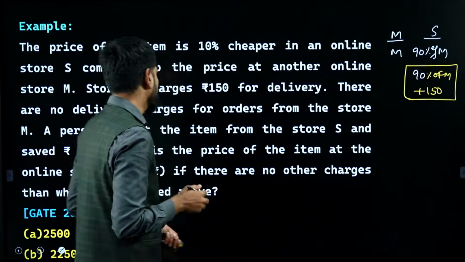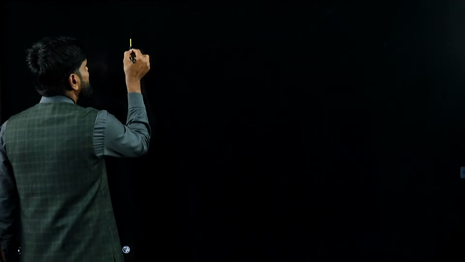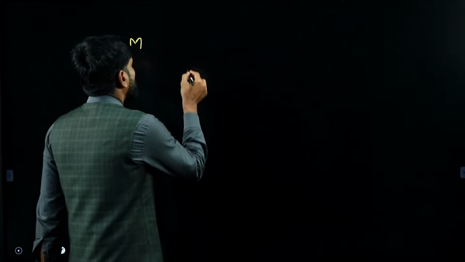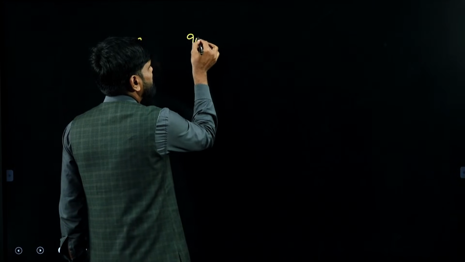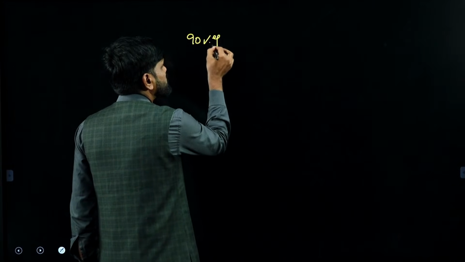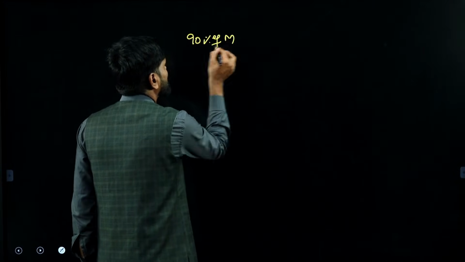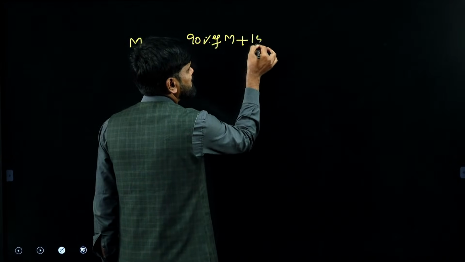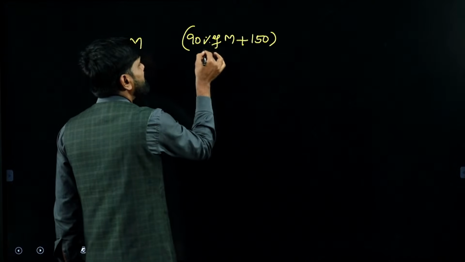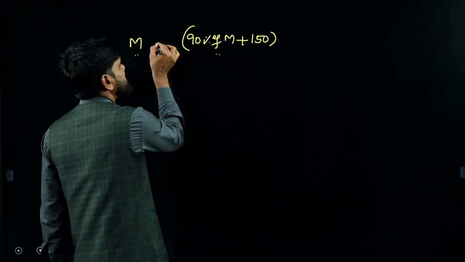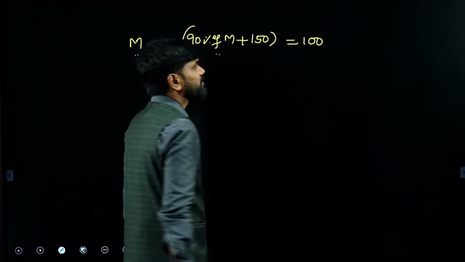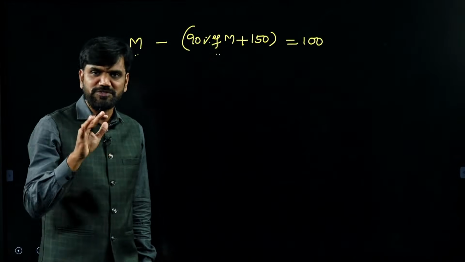Means I can say that the cost of the item he is purchasing from online store M would be M. The cost of the item he is purchasing from online store S will be 90% of the cost from store M, plus there is a charge of 150 for delivery. This is still 100 less than this. The difference is given as how much? 100. That equation, if you can frame it, the job is done.